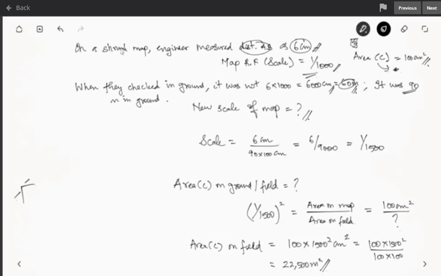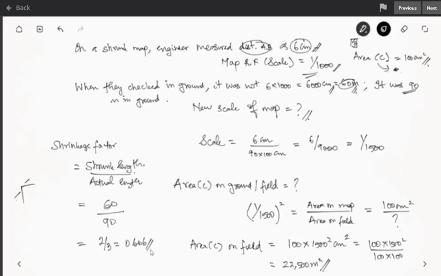There is also one more term in case of a shrunk map, known as shrinkage factor. That just measures how much the map has shrunk. It is equal to shrunk length by actual length. So here when they checked on the ground, this 6 centimeters should have been 60 meters. So we have 60 by 90, the actual length they found. So we can say that the map has shrunk by 2 by 3 times.